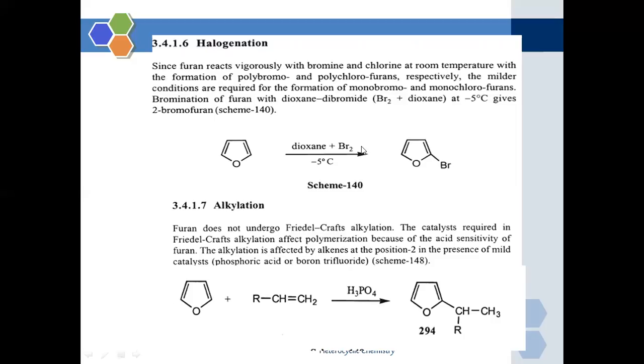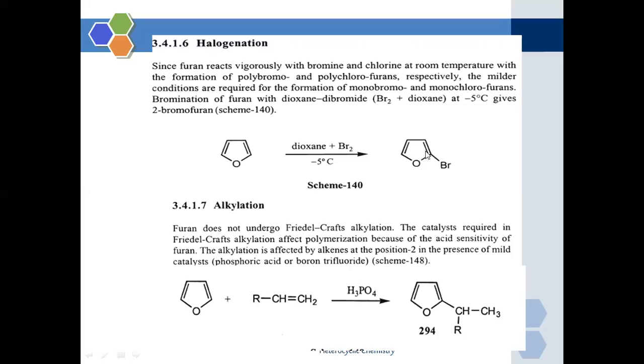If we require a selective monobromo compound, we have to keep the reaction conditions milder, at -5 degrees centigrade. So furan undergoes bromination selectively at position 2.